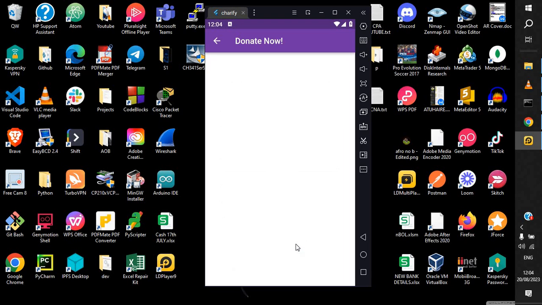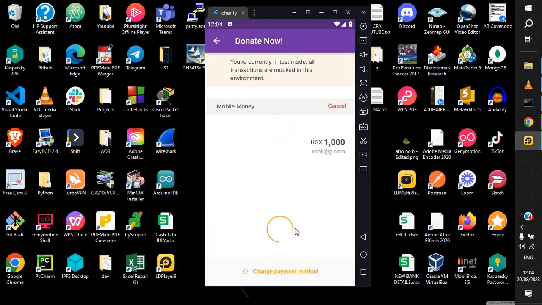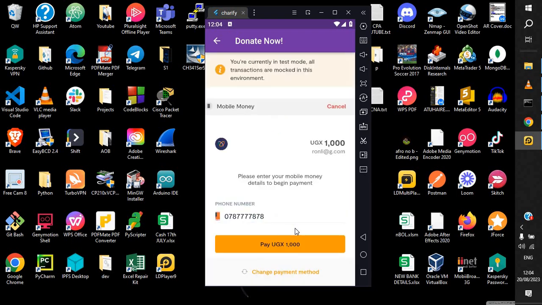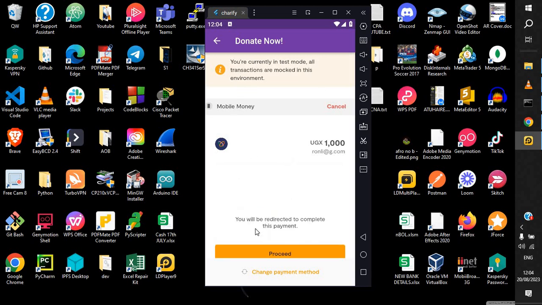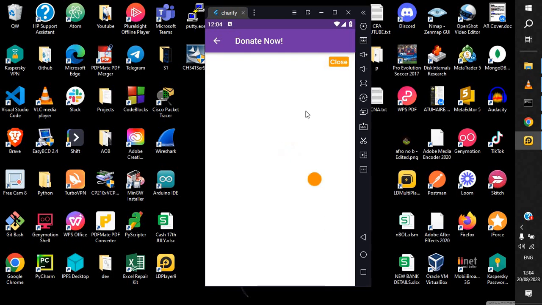When you click pay, the pay button automatically redirects to Flutterwave. Flutterwave has a sandbox, because we're still in test mode. It has a sandbox for these payments that are still not in production. As you can see, the defaults come through here. When you say pay UGX to continue, you click on proceed.